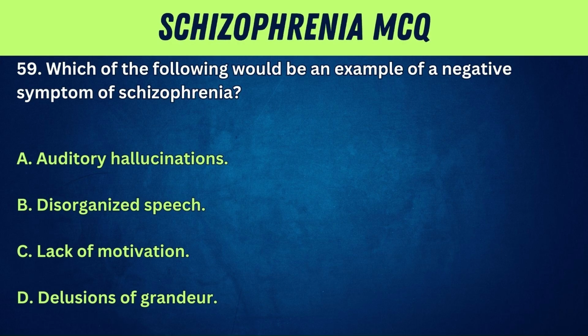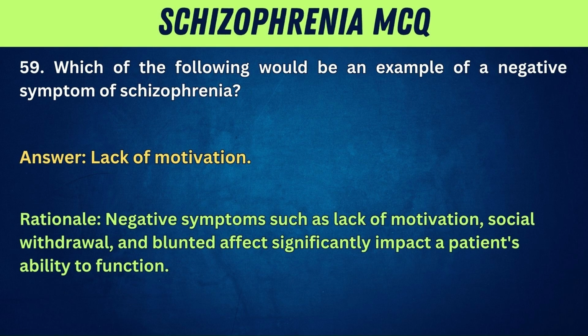59. Which of the following would be an example of a negative symptom of schizophrenia? A. Auditory hallucinations. B. Disorganized speech. C. Lack of motivation. D. Delusions of grandeur. Answer: lack of motivation. Rationale: negative symptoms such as lack of motivation, social withdrawal, and blunted affect significantly impact a patient's ability to function.